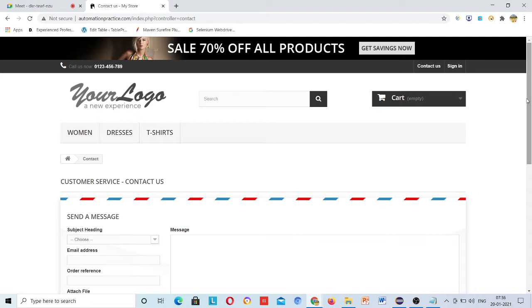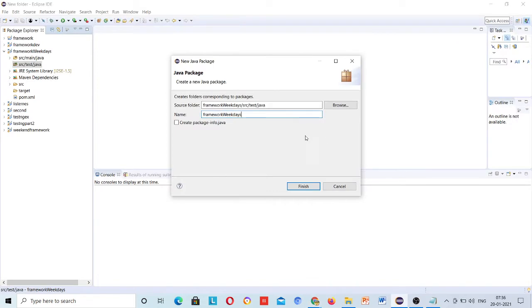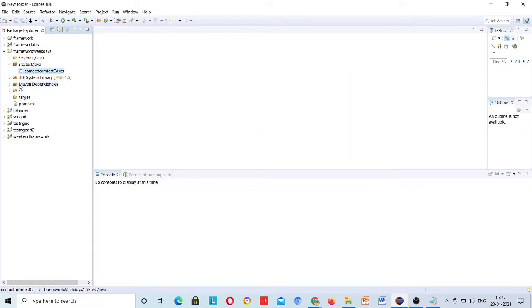This was already covered deeply in the page object model session. So first create a package where all your contact form test cases will be present. So here, contact form test cases is the package name. I have given this name just like that. This is the way we give package names in real time also, so that if anyone wants to find the test cases for this page, he can find them.